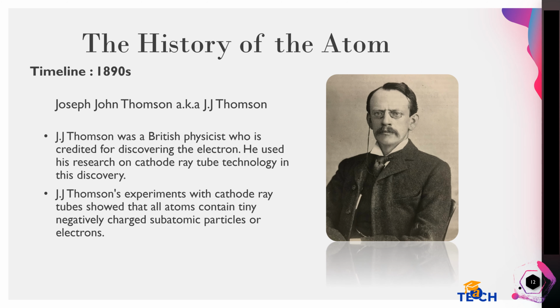In the 1890s, Joseph John Thomson, a British physicist who is credited for discovering the electron, used his research on cathode ray tube technology in his discovery. His experiments with cathode ray tubes showed that all atoms contain tiny negatively charged subatomic particles or electrons.